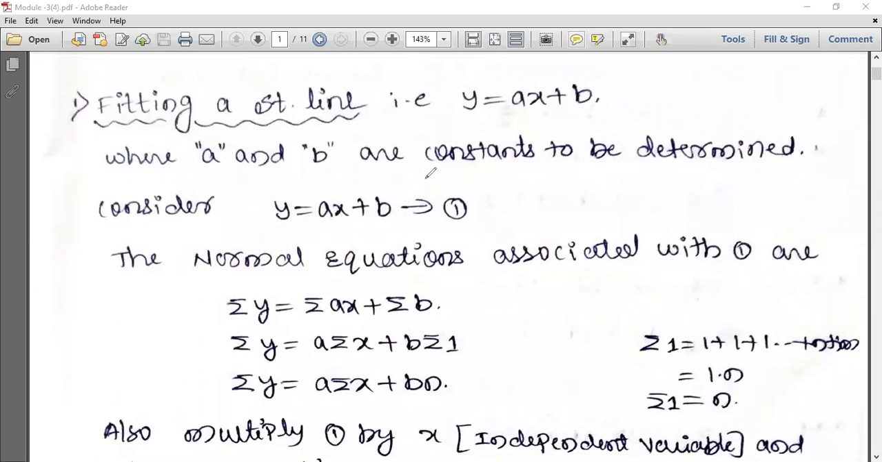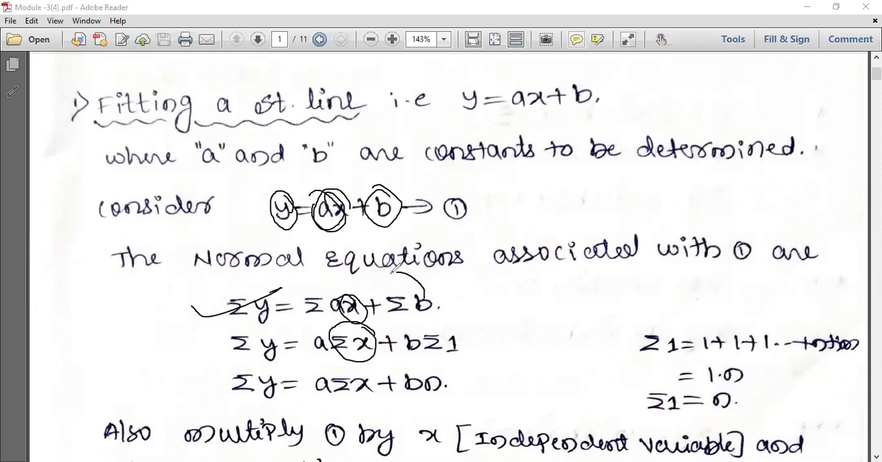Please everyone concentrate, because writing the normal equation is very important. If you know how to write the normal equation, the rest of the things you can calculate very easily. Normal equation in the sense, first you take the summation on both sides. Summation of y as usual. a is a constant quantity, so take it outside the summation. So summation of x, that I have written here.